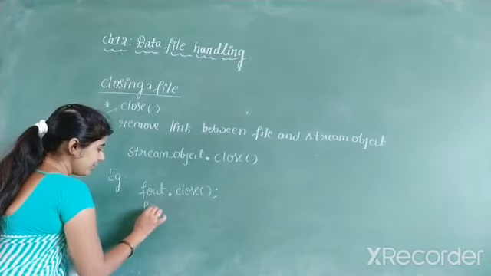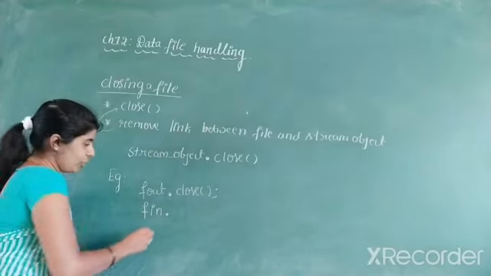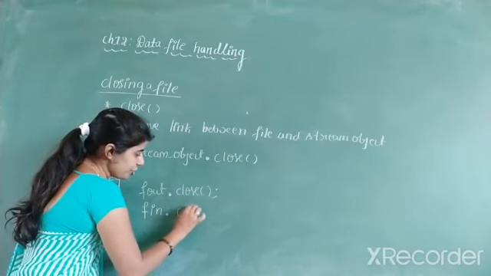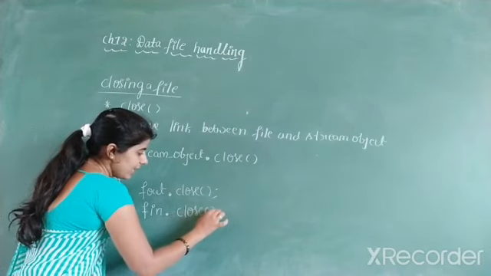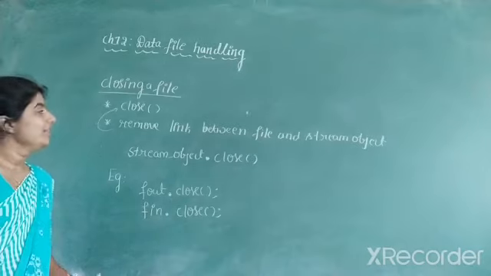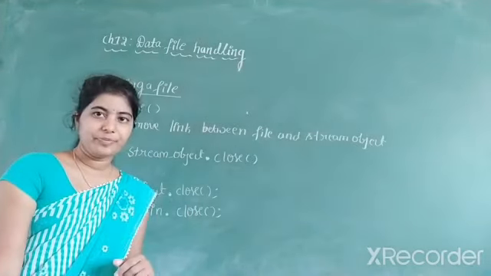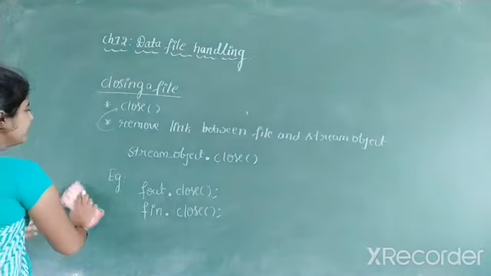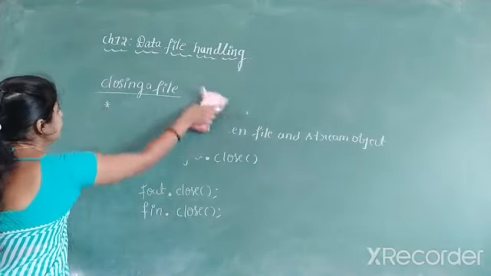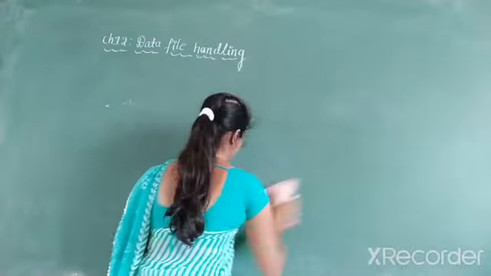Then if you take one more example, fin is the object name, dot operator, then the function name is close. It will also remove the link between the fin object and the file. This is how we can perform the closing of a file. Next we are going to discuss input and output operations in text files.